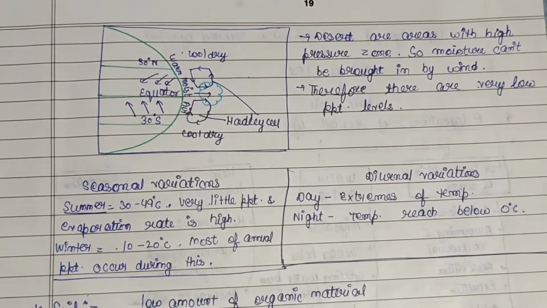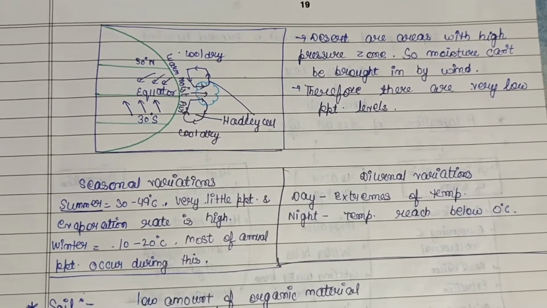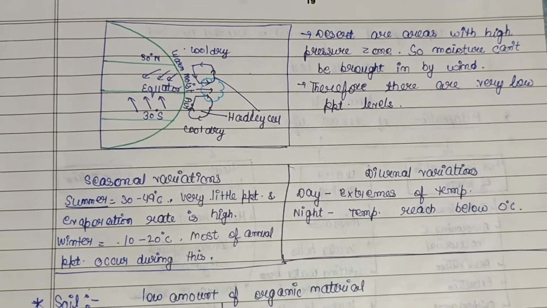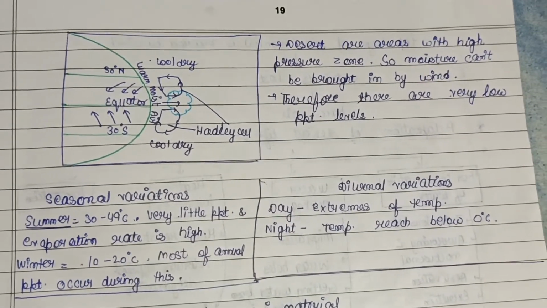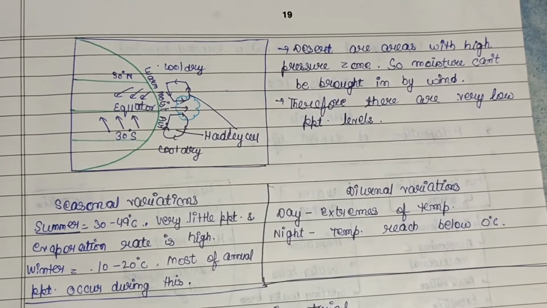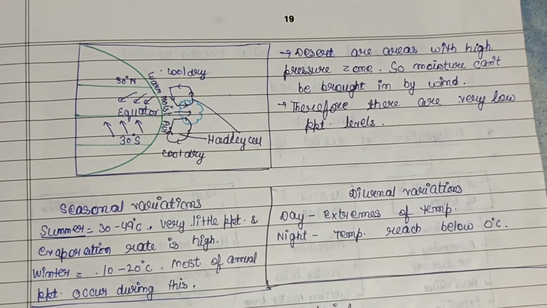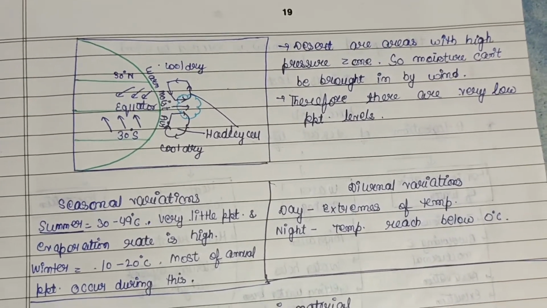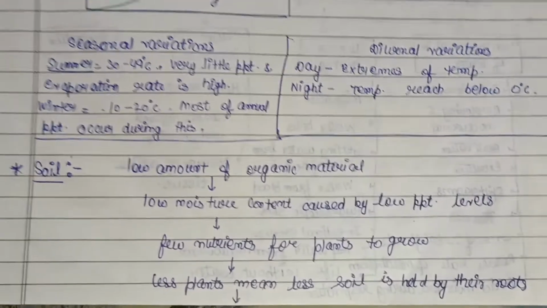And in winter, 10 to 20 degrees Celsius, and most of the annual precipitation occurs during this winter time. Mostly the rainfall occurs in that time only. Then diurnal variations, or we can say the changes that are seen during the daytime. Day extremes of temperature were seen, and at night, as we have discussed earlier, temperature reached below 0 degrees Celsius.